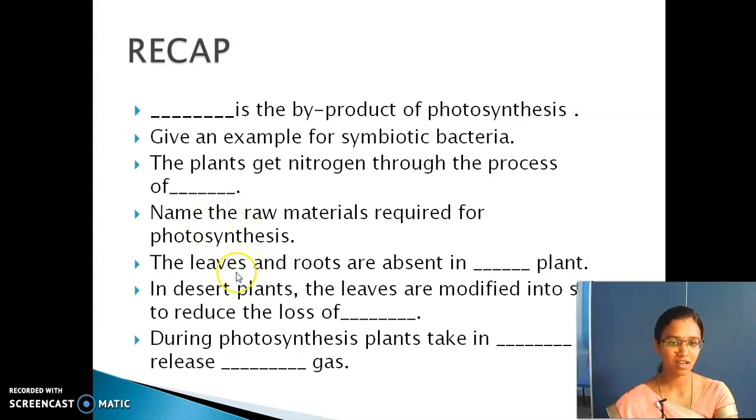The leaves and roots are absent in dash plants. In deserts, the leaves are modified into spines to reduce the loss of water. Yes, good. Because in deserts, there is scarcity of water. So, the leaves are modified into spines. So, the water loss will be less. During photosynthesis, plants take in dash and give out dash. Try to answer all these questions.